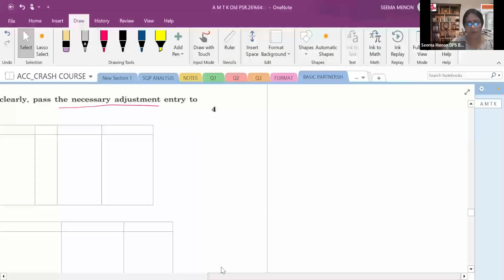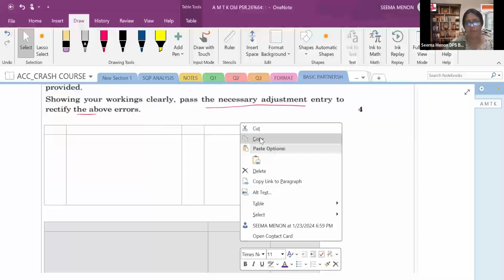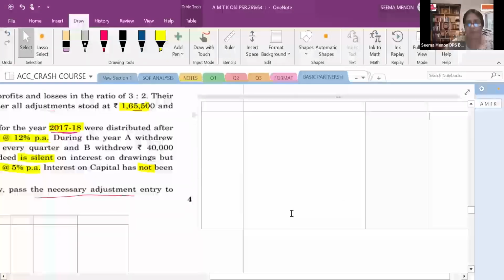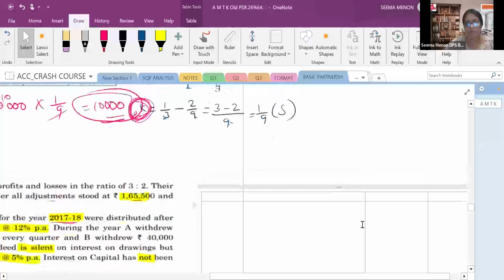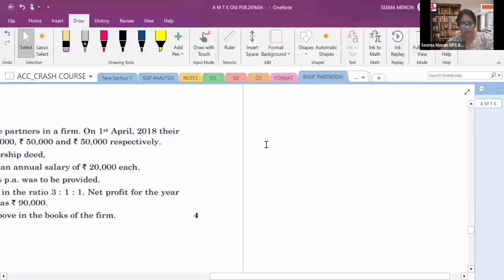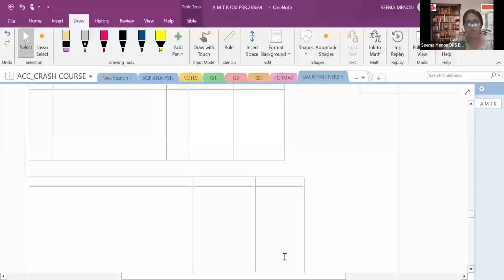So I will draw a table again here. This table I will copy, so it will be easy for us. So I copied and pasted the table over here. Again, I will paste it somewhere, it will be useful again. So here also I will paste it. Now, children, focus here. We can solve this question.